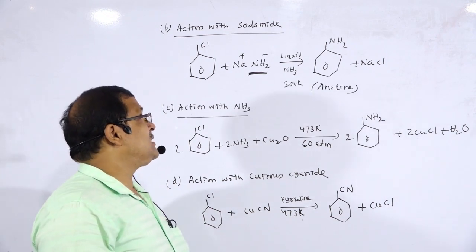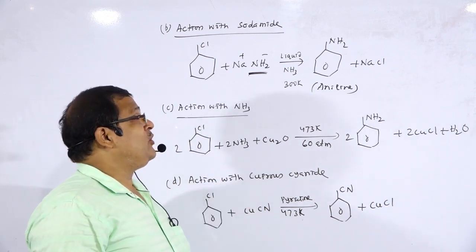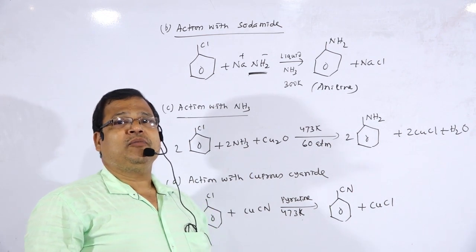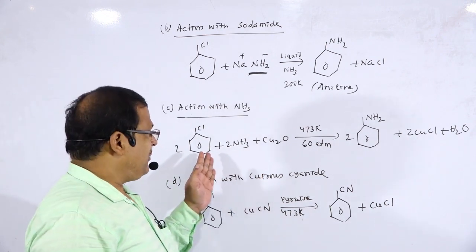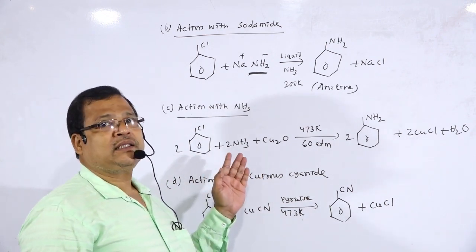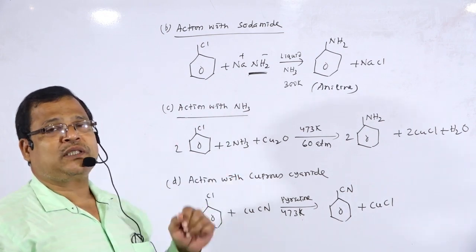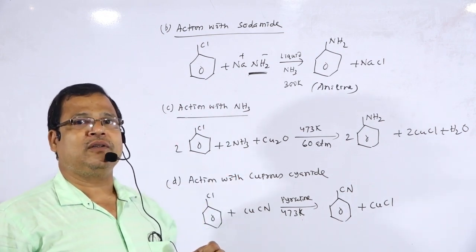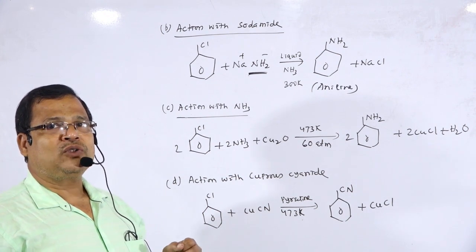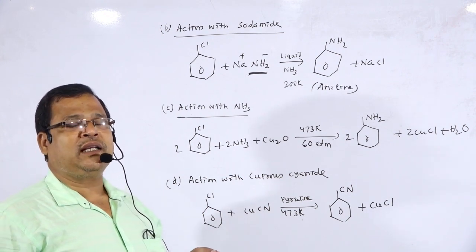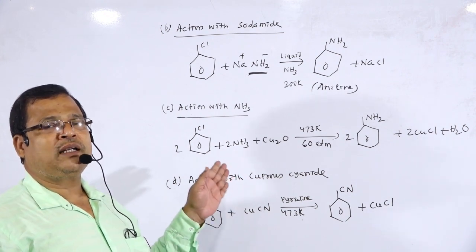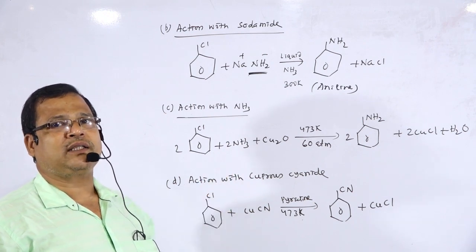So dear students, these are the nucleophilic substitution reactions. Mark the effect of substituents, that is the NO2 group, in Dow's process for the manufacture of phenol. That is very important. In the next class we will discuss the mechanism of nucleophilic substitution reaction. Thank you all.